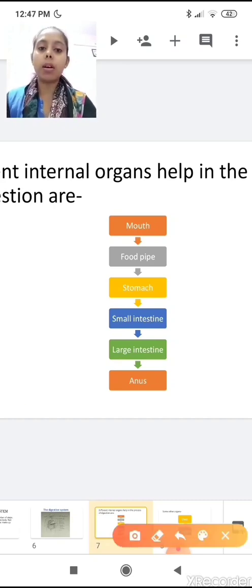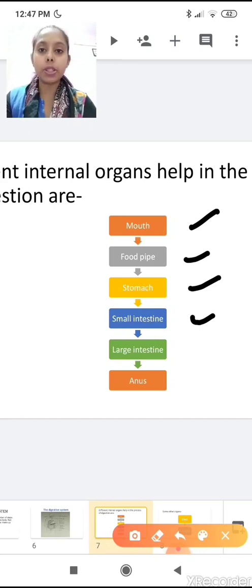First, food enters the mouth, and digestion takes place in the mouth. Then it passes into the food pipe, which helps as a bridge to pass food from mouth to stomach. Then digestion occurs in the stomach, then it passes into the small intestine, where digestion is completed.